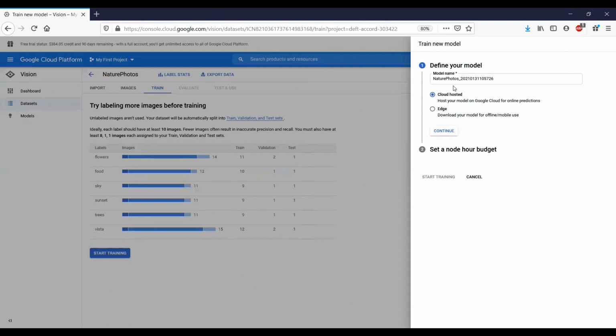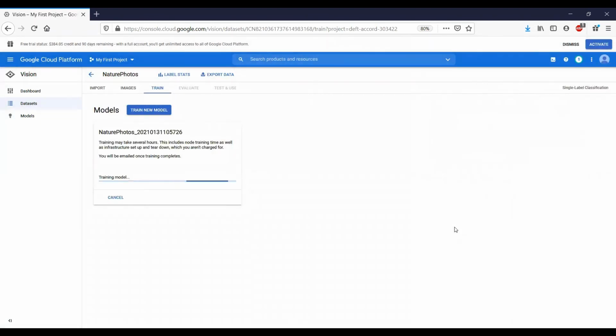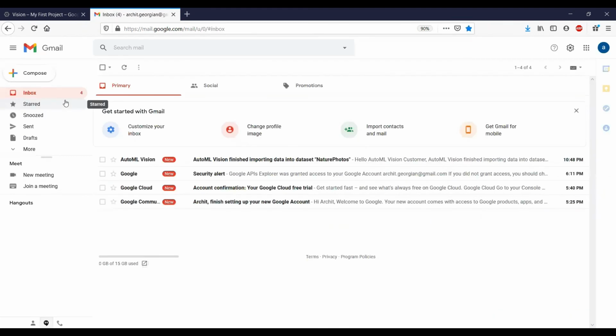Notice that when I click start training, it gives me a model name and then it asks me to set a node budget. You can also see the pricing options, but for this one, you can just go ahead and select one compute hour, which is free. This much time is enough with the data that we have. So I am going to start training, and as I said here, it gives you a warning. Training can take several hours or more depending on the compute hours you assign it. So in the meantime, you can close this window and you will be emailed once the training process is completed.